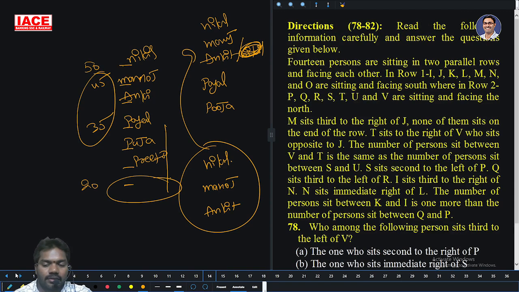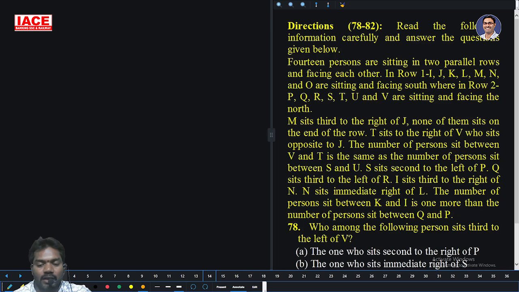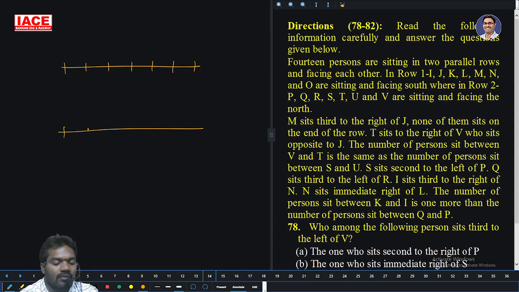Then, 14 persons sitting in 2 parallel rows, each with 1, 2, 3, 4, 5, 6, 7. In one row, J, K, L, M, N, O, I are sitting facing south. Facing each other, in the other row, P, Q, R, S, T, U, V are sitting facing north.